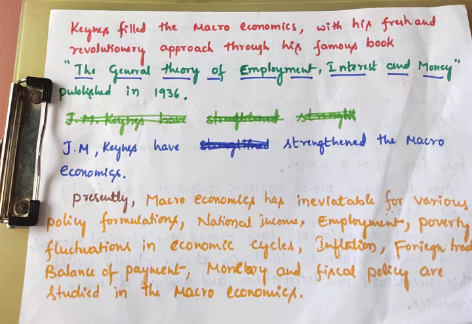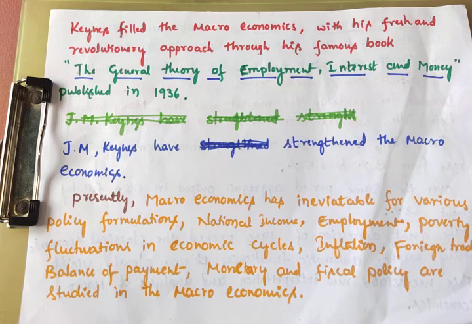Presently, macroeconomics is inevitable. That means it's very important for various policy formulations. Whatever you want to introduce, develop, or do in the economy, macroeconomics is very important. It is used to make policy formulations, to increase national income and employment, to know the poverty level, and to check the fluctuation of economic cycles.